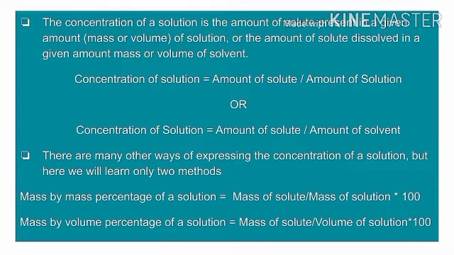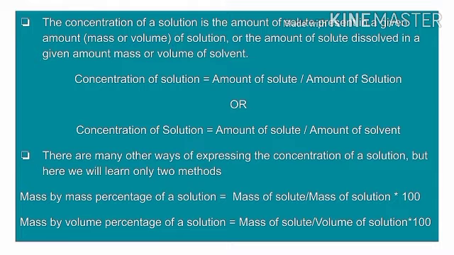The concentration of the solution is the amount of solute present in a given amount, that is mass or volume, of a solution, or the amount of solute dissolved in a given mass or volume of solvent. Concentration of solution is equal to amount of solute upon amount of solution, or concentration of solution is equal to amount of solute upon amount of solvent. There are many other ways of expressing the concentration of a solution, but here we will study only two methods. First one, the mass by mass percentage. Second one, mass by volume percentage of a solution. Mass by mass percent of solution is equal to mass of solute upon mass of solution into 100.